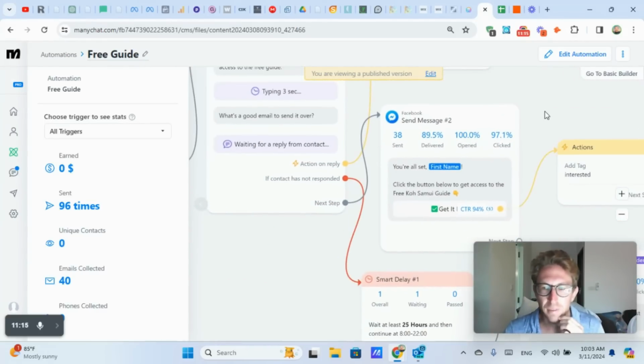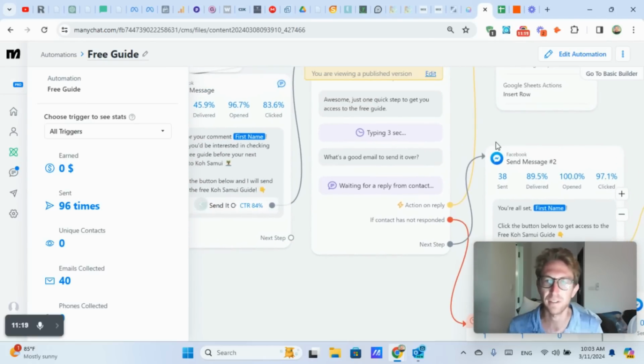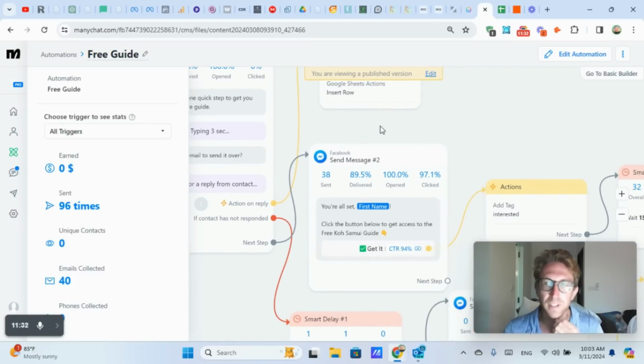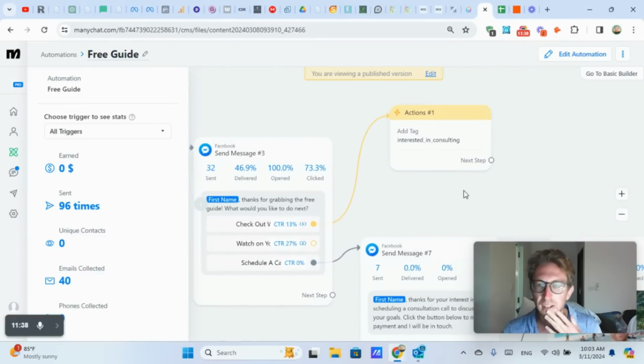I don't see any reason why this can't get to $10,000 a month, especially once I start selling something high ticket. I already have a coaching program, a remote work coaching program, teaching people how to come over and live in Thailand long term. That's $3,500 USD. So once I start getting more booked consultation calls, I can obviously upsell them on the coaching program and go from there.